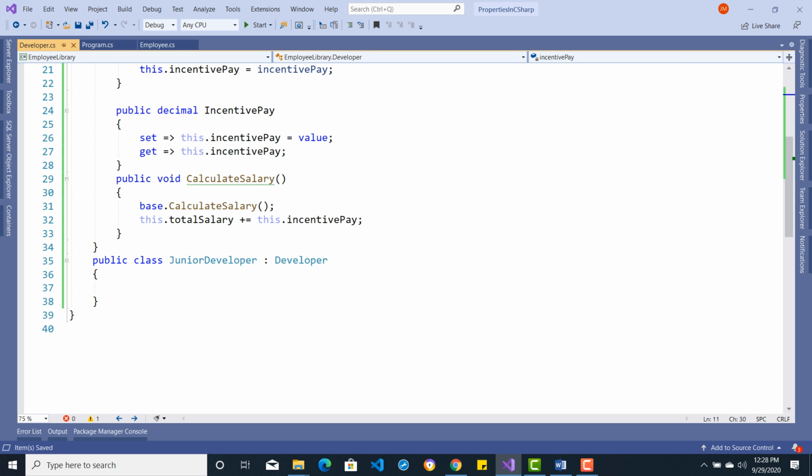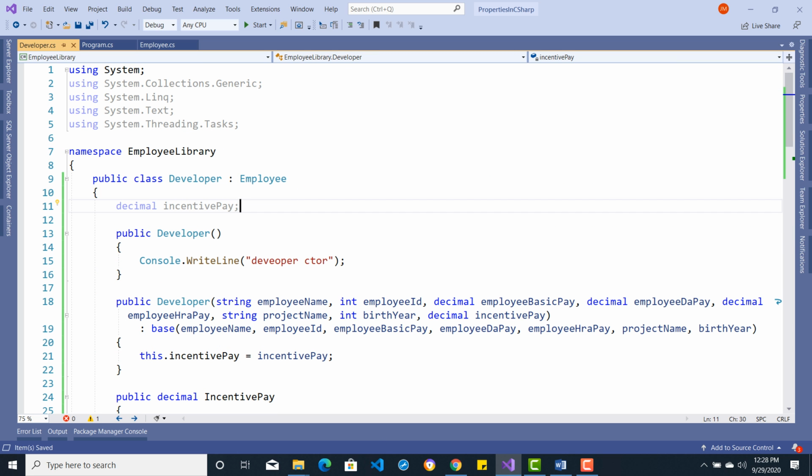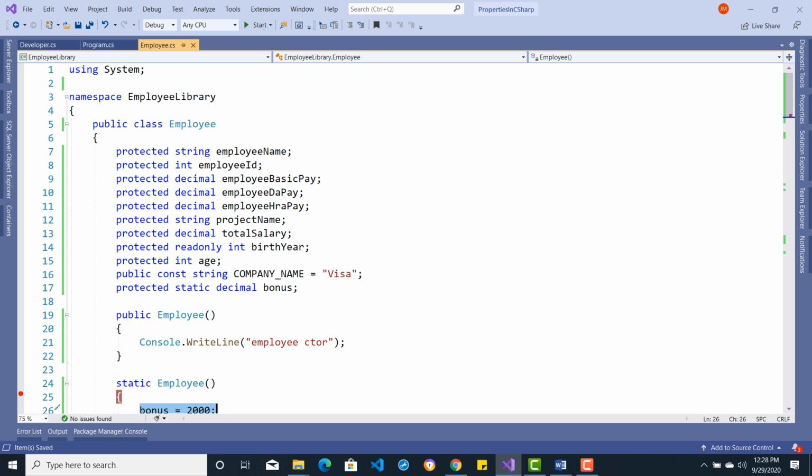In the meantime, there is one more thing I must say. Every .NET class inherits, behind the scenes, from a class by the name object. So you didn't write it, but it's equivalent to writing colon object. This is how it is. Object is the top-level base class which has some common functionalities usable in each and every class.